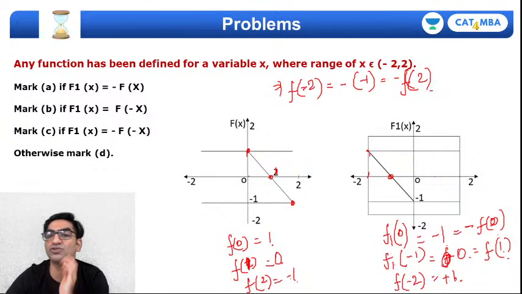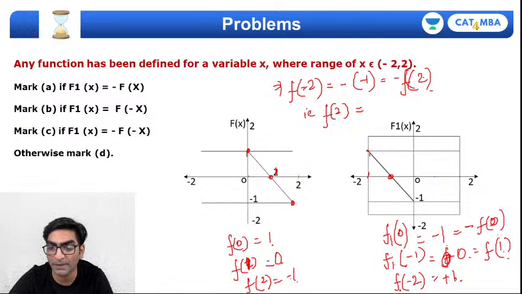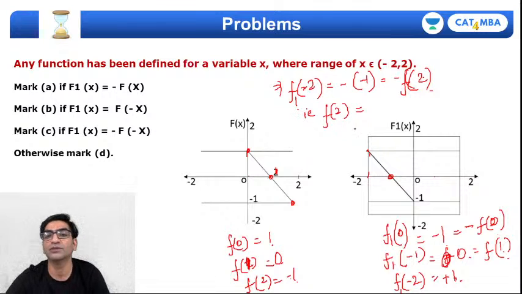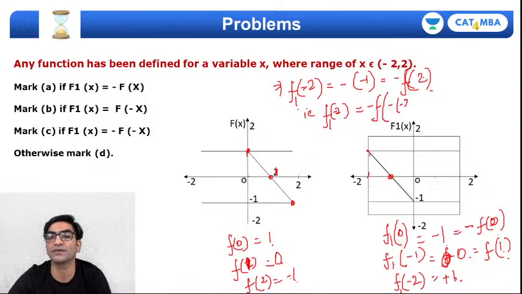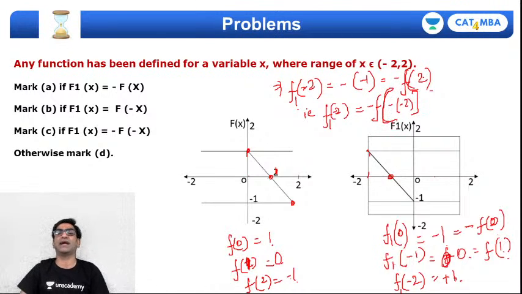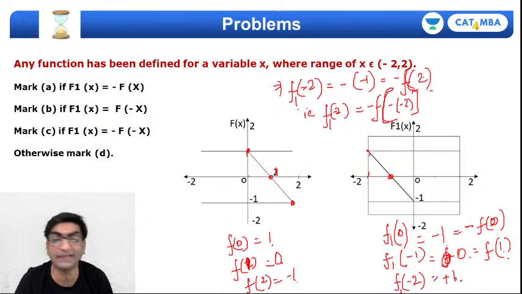So f of -2 is equal to minus f(2), which means f2 can be, f1 था ना, ये यहाँ पे f1 था, which means that f1 of -2 is negative of the function of the negative of x, right? तो नेगेटिव ऑफ नेगेटिव, x को भी नेगेटिव बनाया और फंक्शन को भी नेगेटिव बनाया, तब जाकर के आंसर आया है।